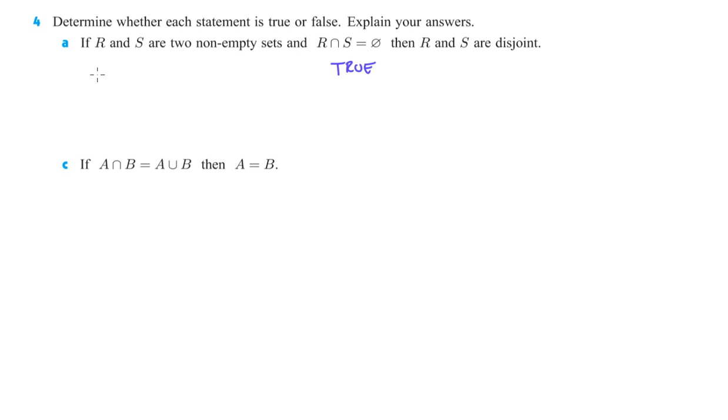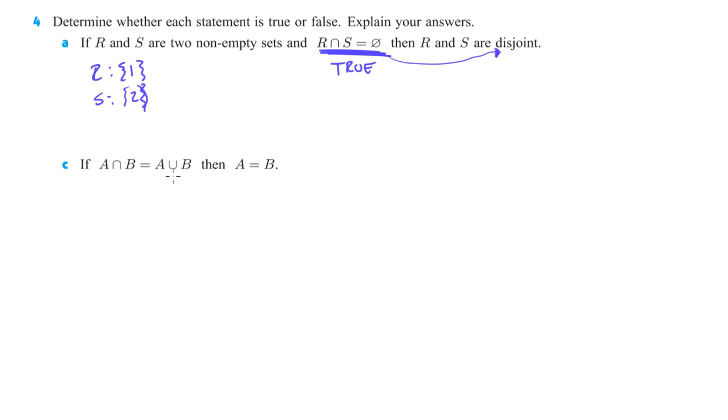Because let's just say R has got the number 1 in it, and let's say S has got the number 2 in it. They're not empty, and their intersection is the empty set, so R and S are disjoint. R intersect S being empty is kind of the definition of disjoint, right? If they don't have anything in common, then that makes them disjoint. All right. Let's go with C.